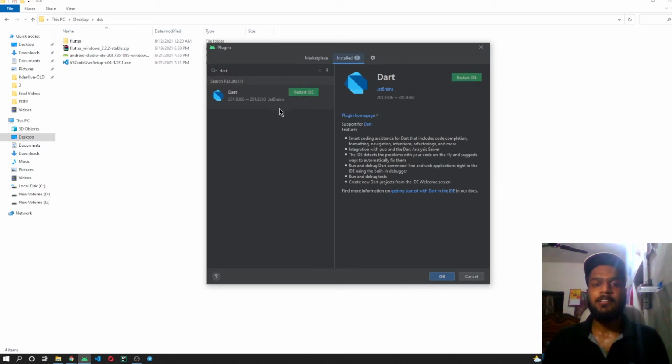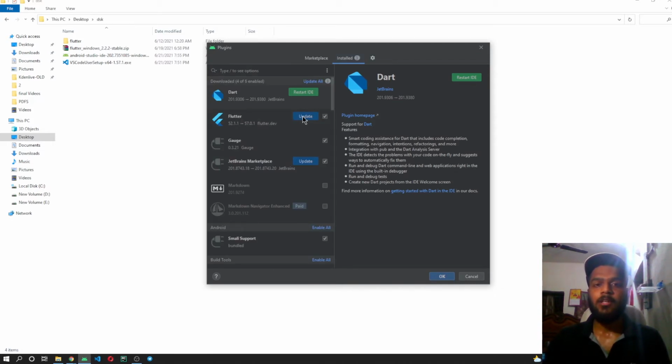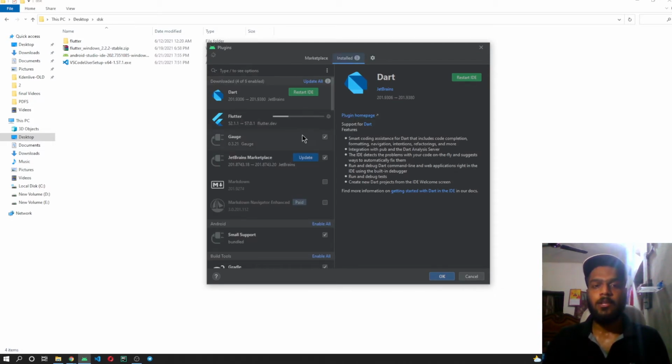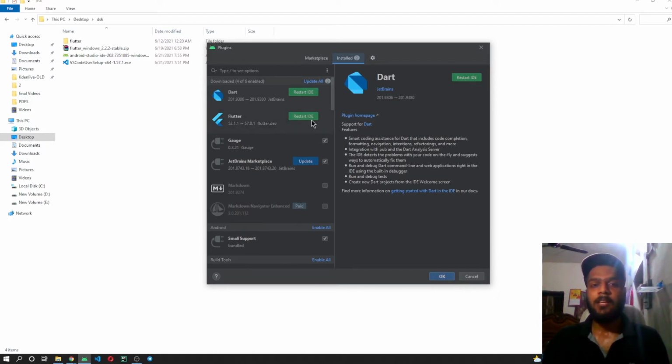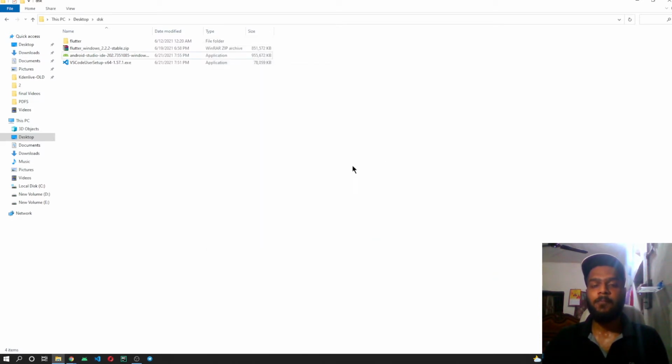I'll be updating it as it is asking me to update, and I'll do the same thing for Flutter. Here you can see that both the updates have been completed, and it is asking me to restart the IDE. For you as well, when you install or update these plugins, it will ask you to restart the IDE so that the changes could take place. So directly click on the restart button and click on restart again.